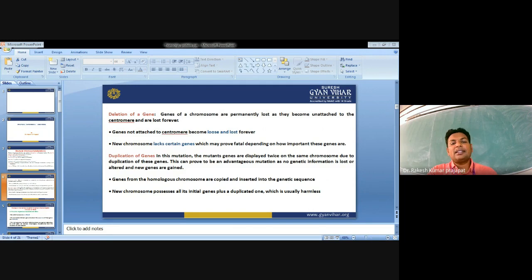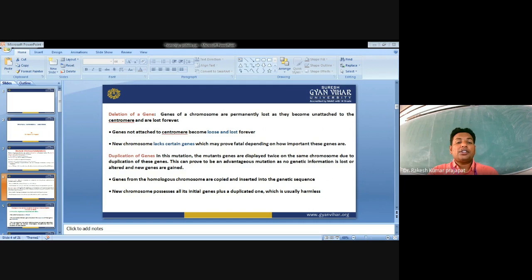This evidence was suggested by Bridges in 1917 in Drosophila melanogaster, showing a deletion of the X chromosome that included the bar locus. Now, deficiency or deletion are of two types. Terminal deletions: a single break near the end of a chromosome would be expected to result in a terminal deficiency. Intercalary deletions: if two breaks occur, a section may be deleted and an intercalary deficiency is created.